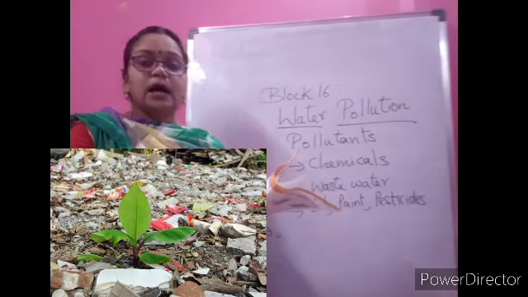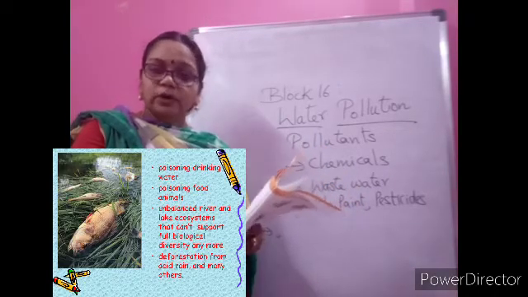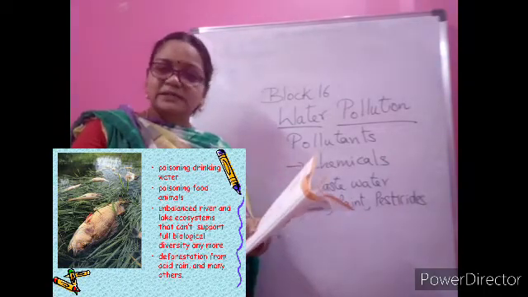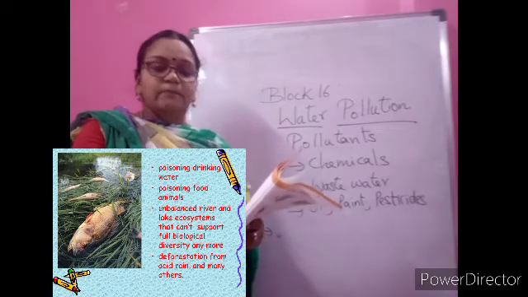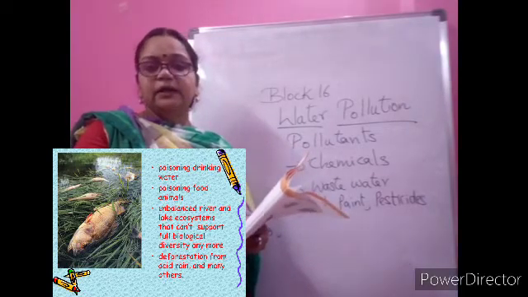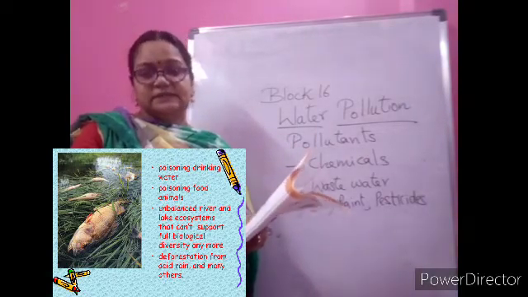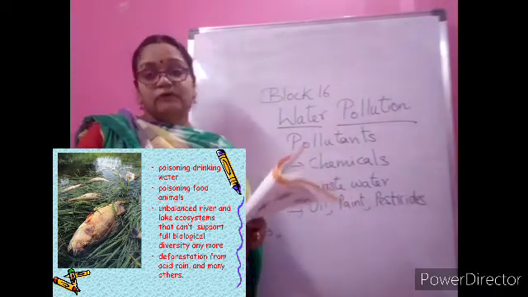How does polluted water harm animals? If animals drink the polluted water, they may fall sick, they may fall ill. How does polluted water harm people? People drink polluted water, they will get different diseases. Yes, like jaundice, typhoid and all.